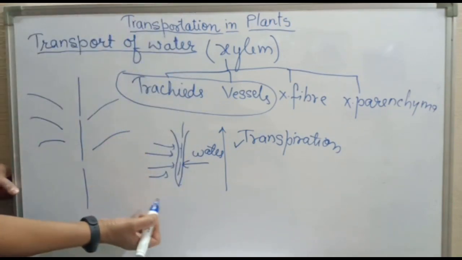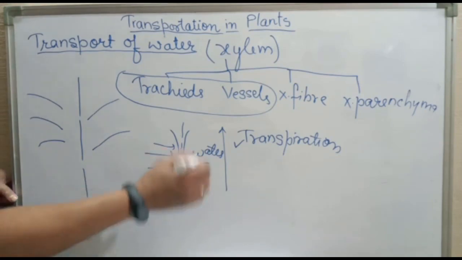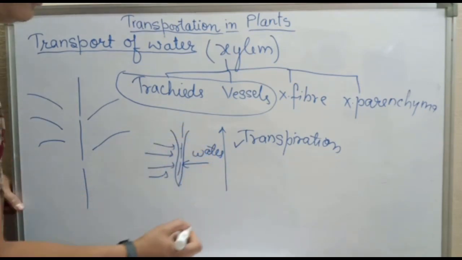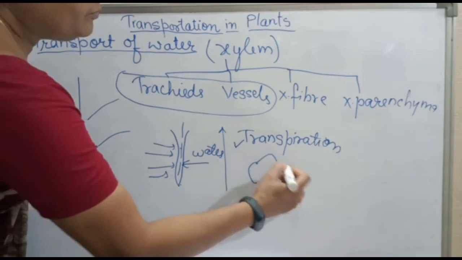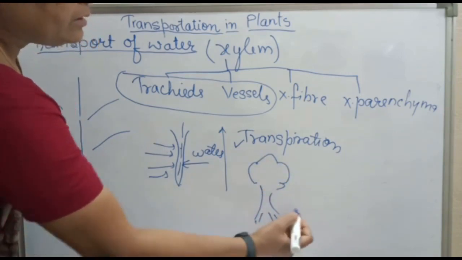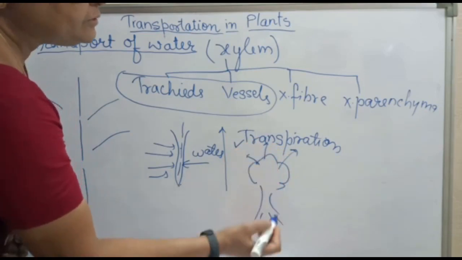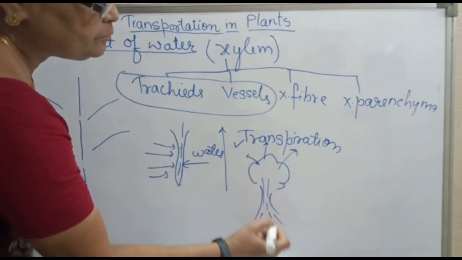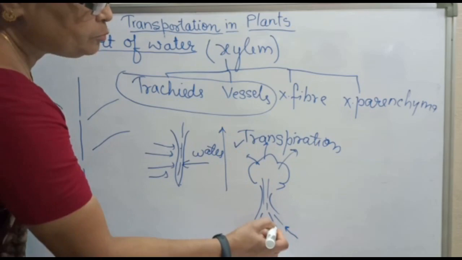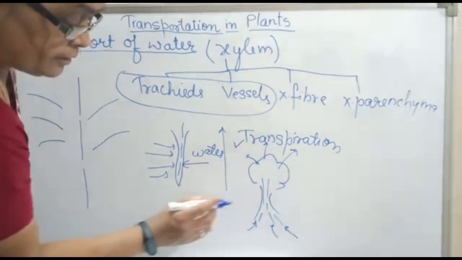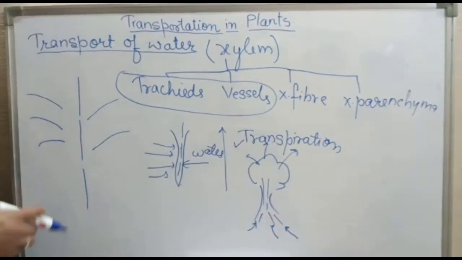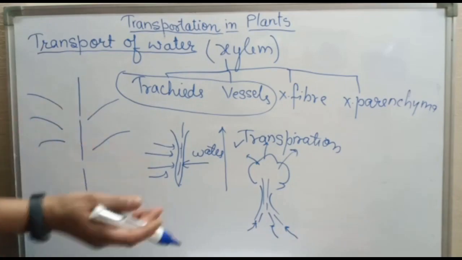Now, see what happens. The transpiration from the cells of the leaf generates a suction pull, right? When water is transpired from the leaves, this creates a suction pull, and due to that suction pull, the water is transported upwards. This is how the water moves upward.